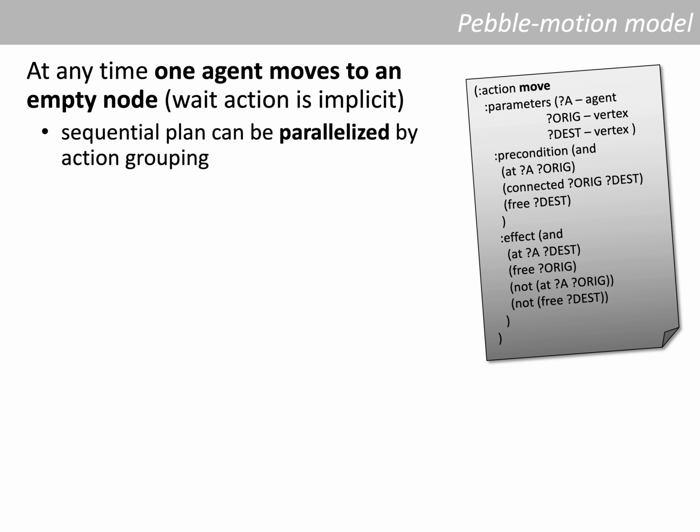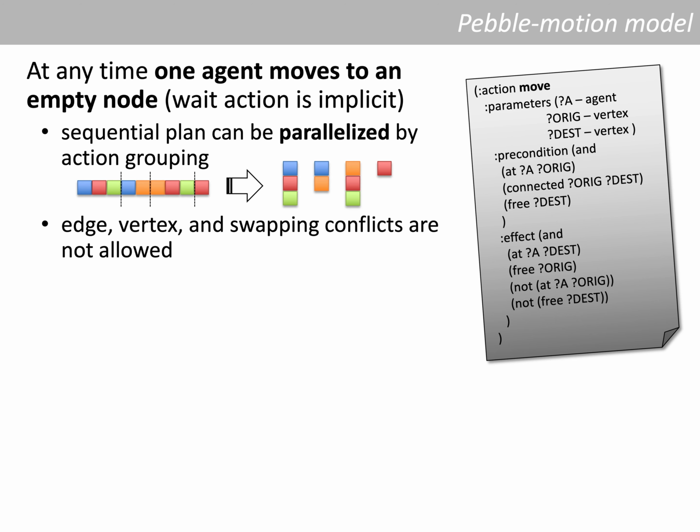Then we obtain a sequential plan of move actions, and we can group these actions into parallel steps by assuming actions of different agents not sharing the same node in the same step. Like in this case, where color describes the move actions of a specific agent, we can split the sequence of move actions into subsequences, and these subsequences are for different agents not sharing the node, so they can be done in a single parallel step. So in this model, called the pebble motion model, we naturally encode edge, vertex, and swapping conflicts. If we want to allow them, we just need to modify the precondition of the move action.